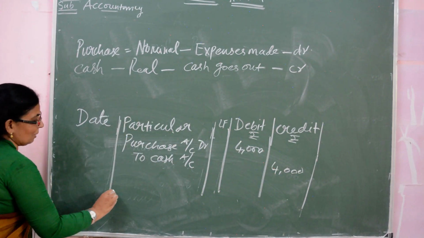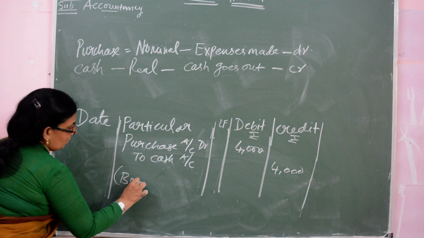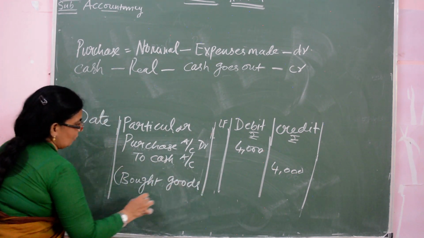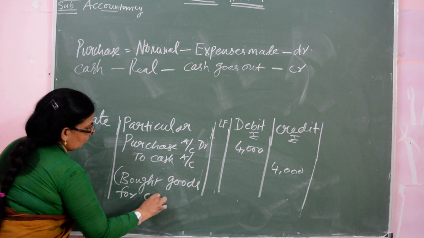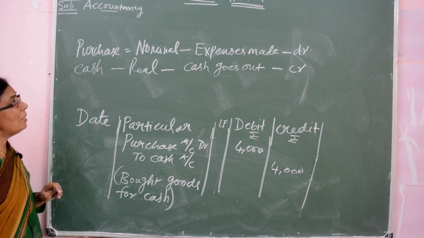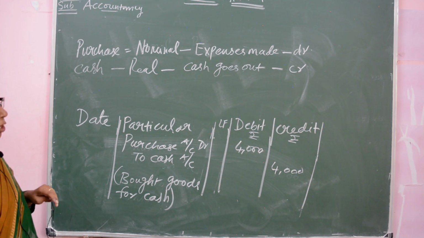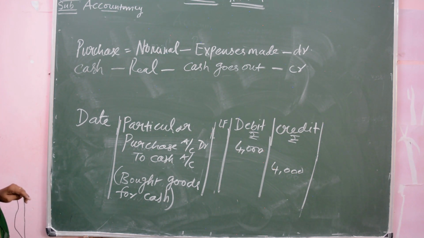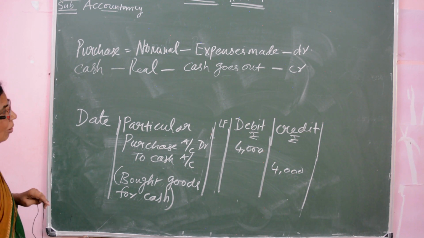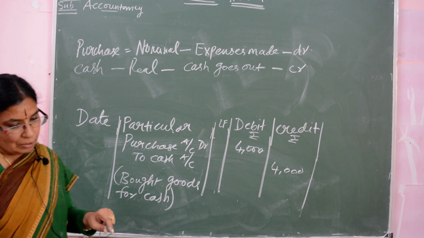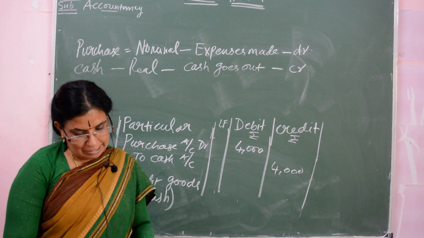Now what is the narration? Bought goods for cash. So this is your narration. So purchase is the nominal, cash is the real. Nominal is expenses made, that is debit, and cash is the real account, cash is going out, so that becomes credit. So this is the analysis of transactions.